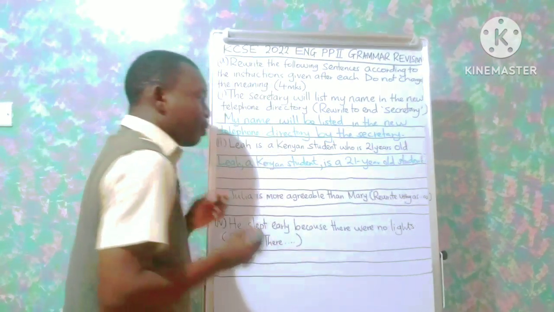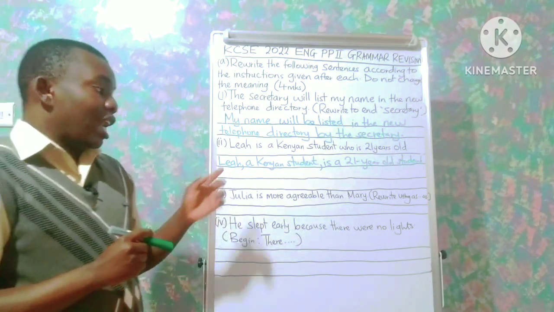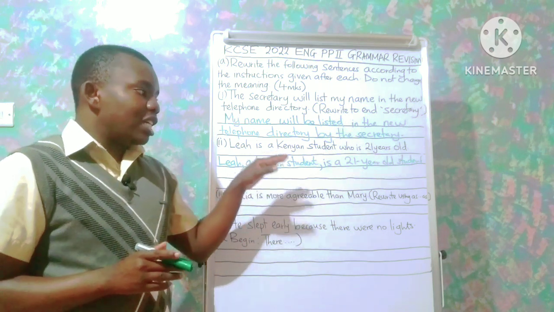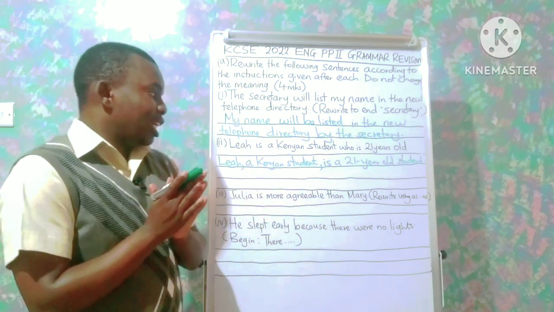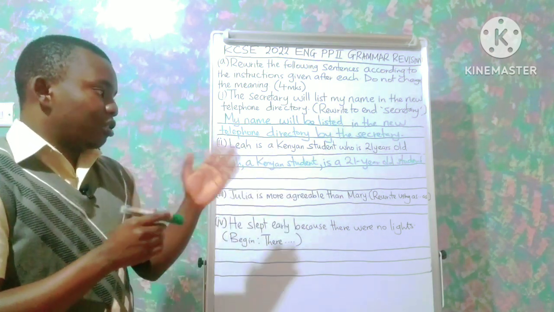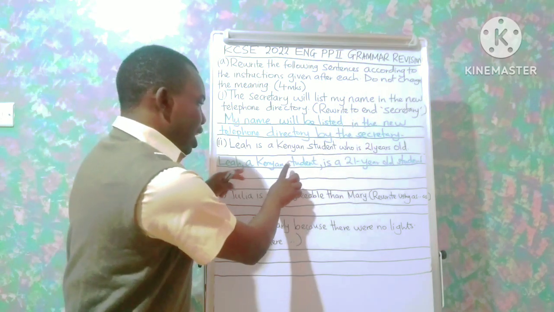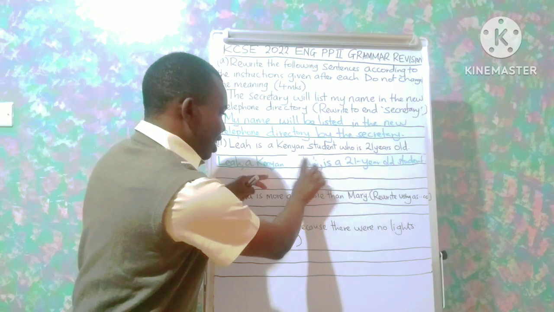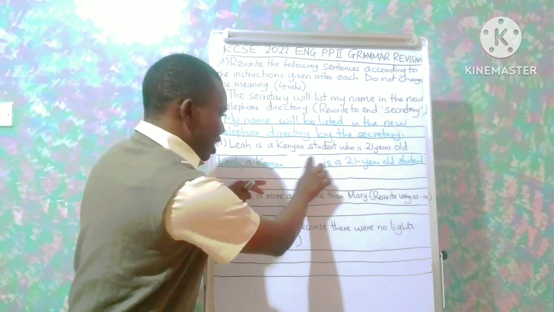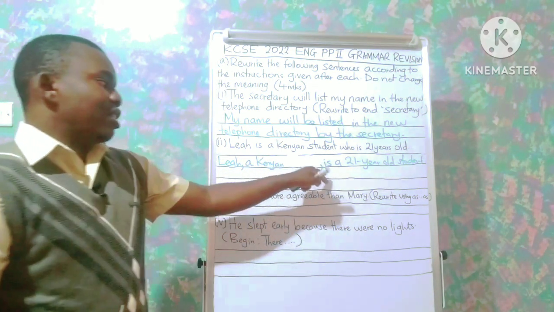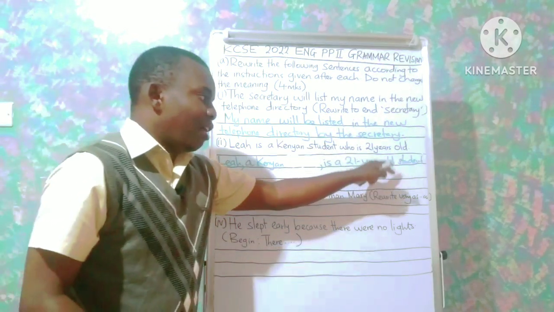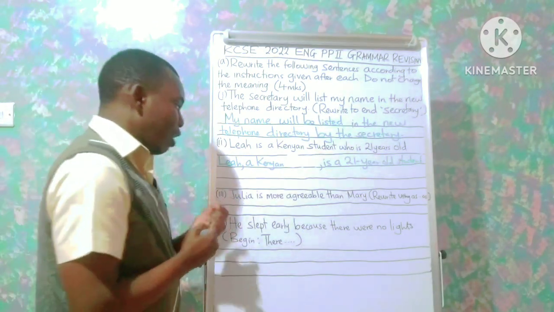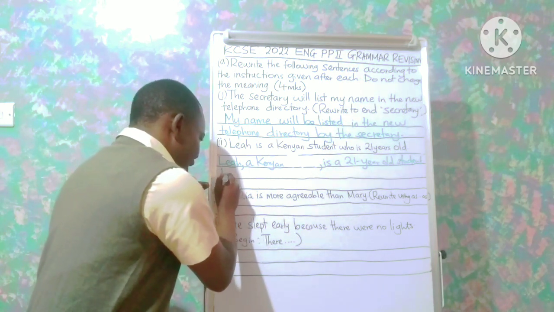So the first response reads: Leah, a Kenyan, is a 21-year-old student.